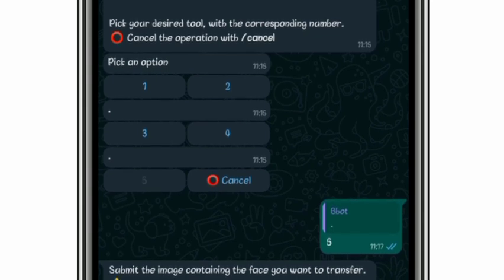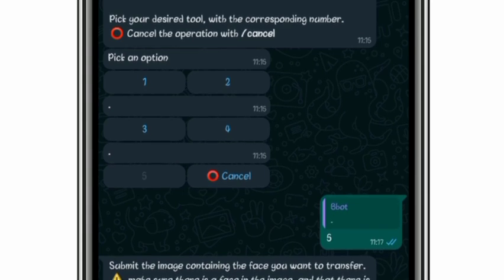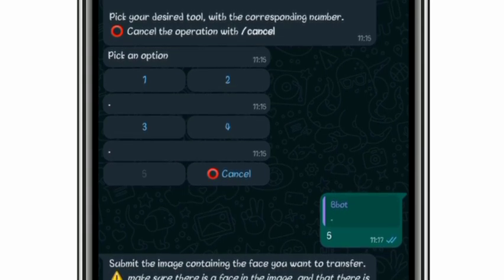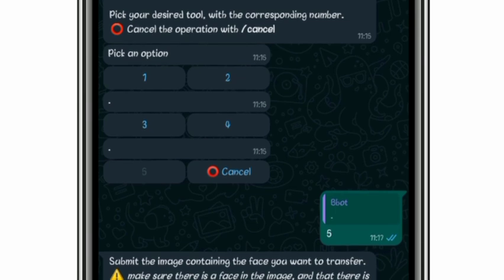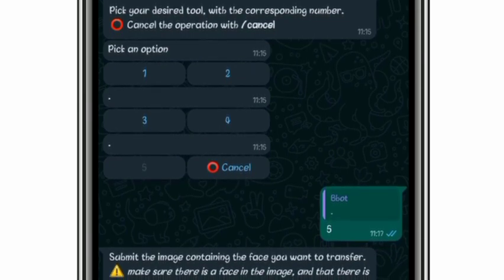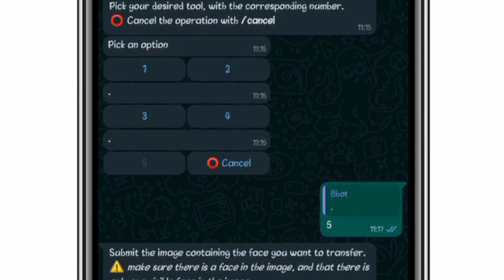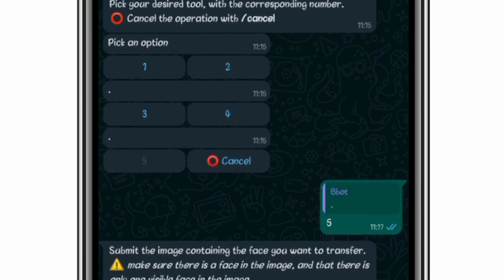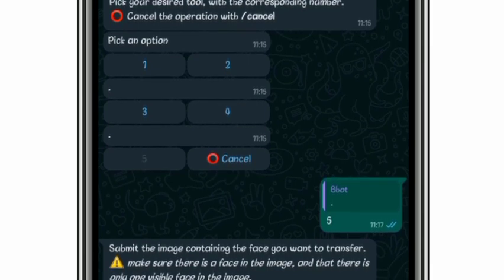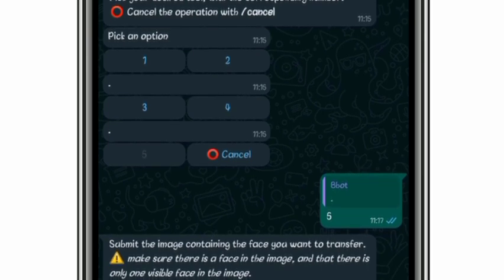It says submit the image containing the face you want to transfer. Make sure there is a face in the image and that there is only one visible face in the image. So here you are going to submit the face you want to transfer onto another face, and make sure there is only one face on the image you will be sending.